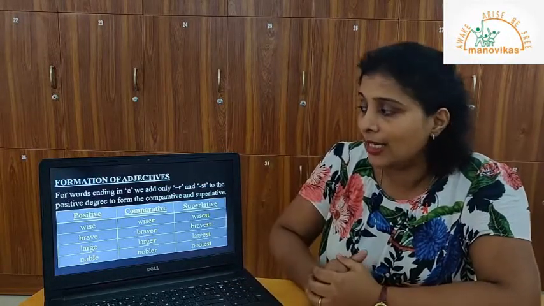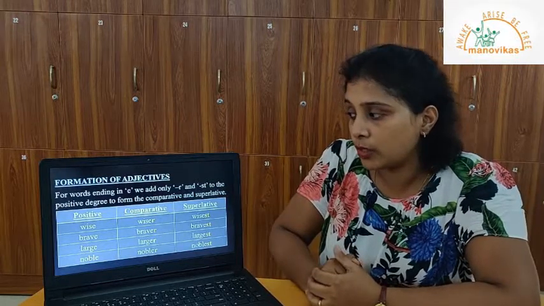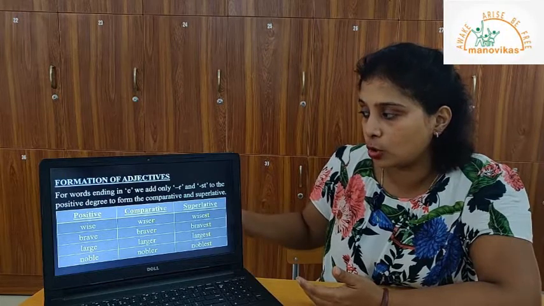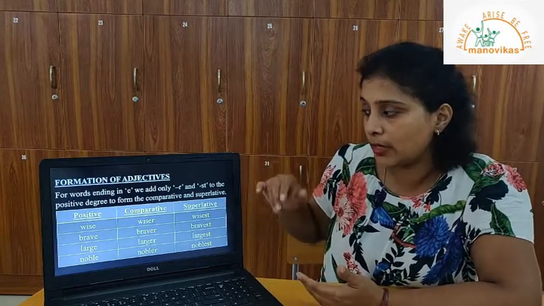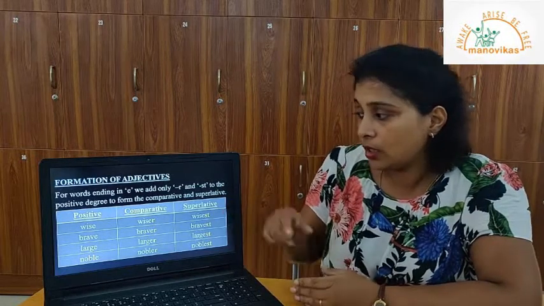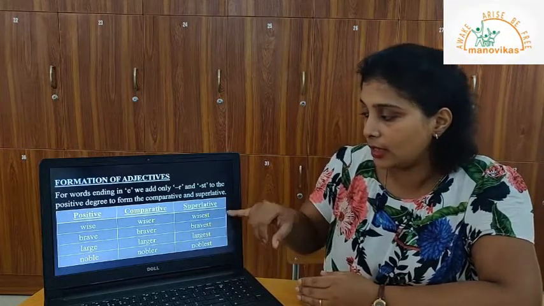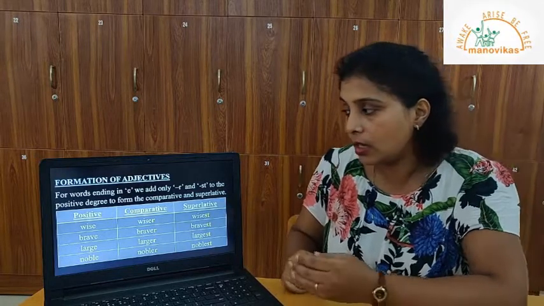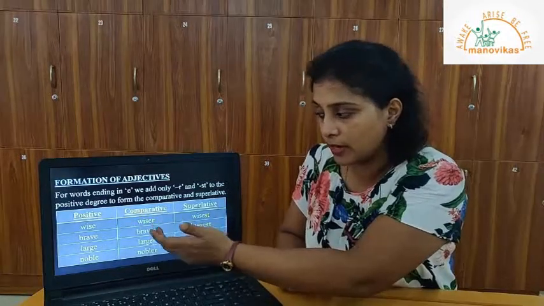for words ending in E. Now, words which end in E like wise, brave, large, noble, you form the comparative by adding only an R for the comparative and ST for the superlative degree. Okay. Now, wise becomes wiser.